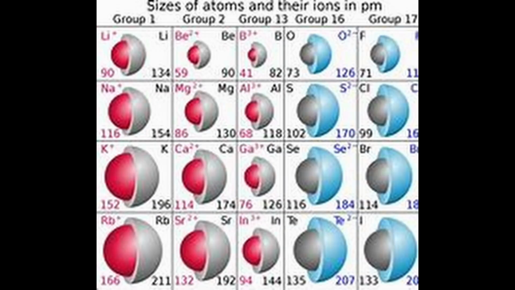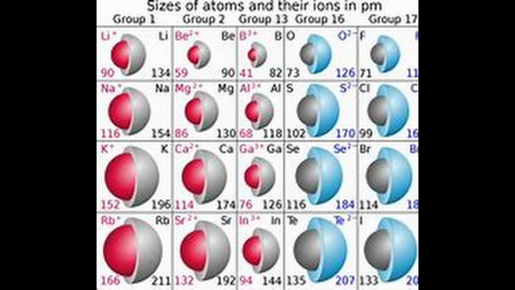Another anomaly is the smaller first ionization enthalpy of oxygen compared to nitrogen. This arises because in the nitrogen atom, the three 2p electrons reside in different atomic orbitals, whereas in the oxygen atom, two of the four 2p electrons must occupy the same 2p orbital, resulting in an increased electron-electron repulsion. Consequently, it is easier to remove the fourth 2p electron from oxygen than it is to remove one of the